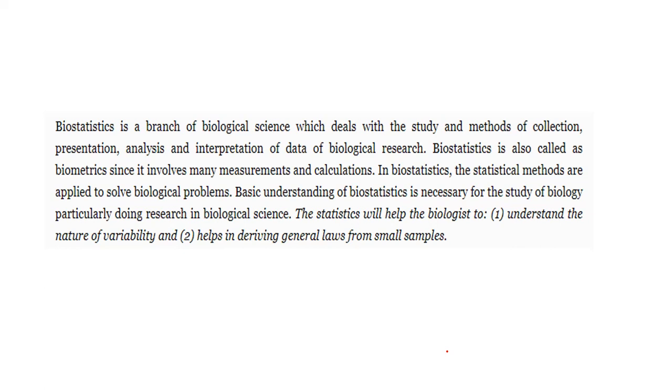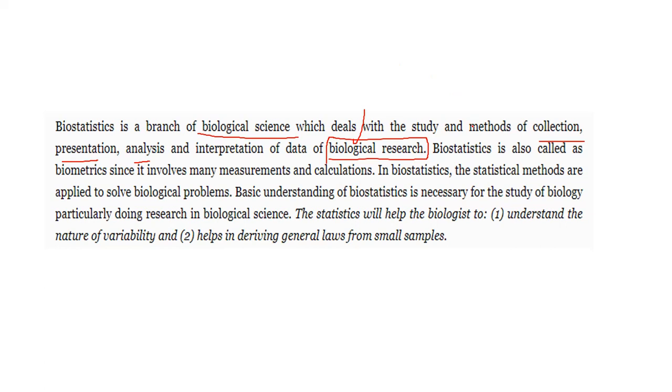Now we can see the formal definition of biostatistics. Biostatistics is a branch of biological sciences, meaning life sciences, which deals with the study and methods of collection, which is there in statistics also, and presentation. How can you present? You can use tabular form, questionnaires, and many different ways. Then analysis and interpretation of the data related to biological research. This is important. This is the major difference between statistics and biostatistics. In biostatistics, we deal with biological data. In statistics, we deal with every kind of data.